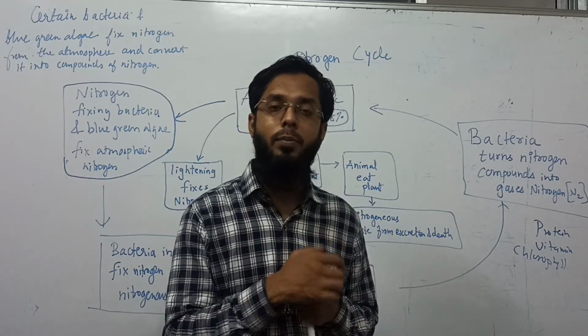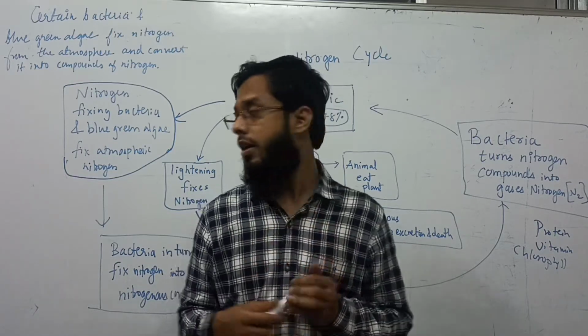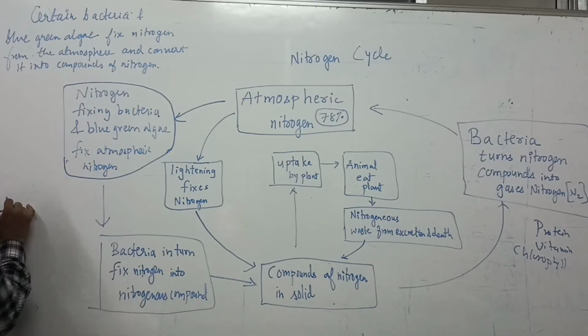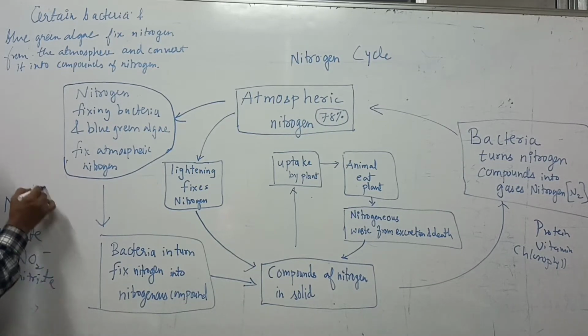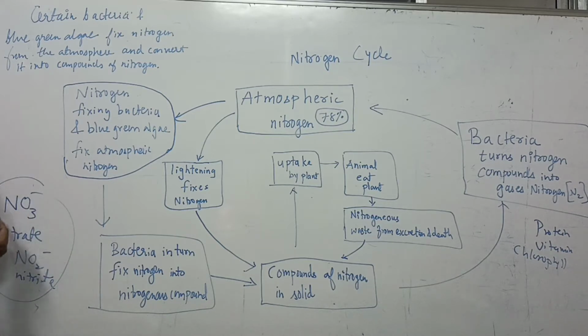Sodium nitrate, ammonium nitrate. So this nitrate, NO3 minus, and nitrite are ions. These are absorbed. Sodium nitrate, NaNO3, ammonium nitrate, NH4NO3.